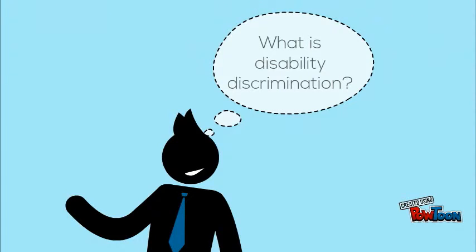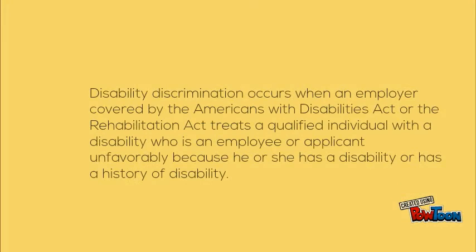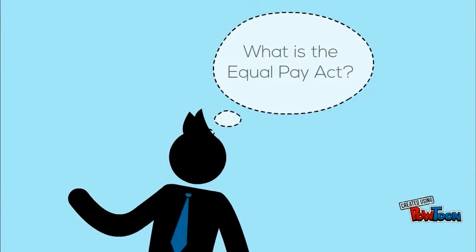What is disability discrimination? Disability discrimination occurs when an employer covered by the Americans with Disabilities Act or the Rehabilitation Act treats a qualified individual with a disability who is an employee or applicant unfavorably because he or she has a disability or has a history of disability. The law requires an employer to provide reasonable accommodation unless doing so would cause significant difficulty or expense for the employer.